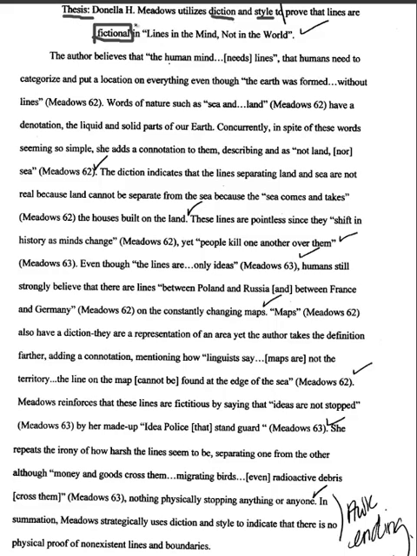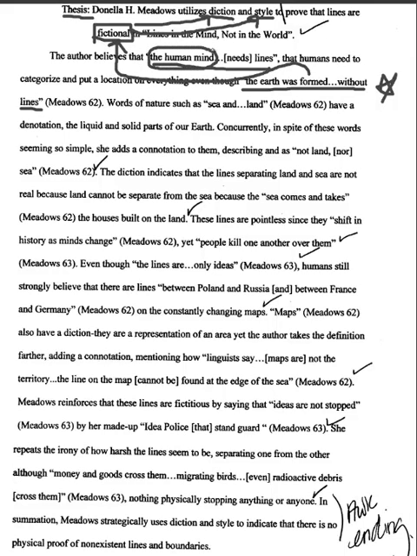So the goal of the essay is to connect fictional lines with diction and style, and how the author uses diction and style to prove that the lines are fictional. So the first sentence says the author believes that the human mind needs lines, that humans need to categorize and put a location on everything, even though the earth was formed without lines. So here is the first strong part, where the earth is formed without lines, because that proves directly that they are fictional, as in fake, that they are created by the human mind. So there's a great connection here between the earth being formed without lines and the human mind.